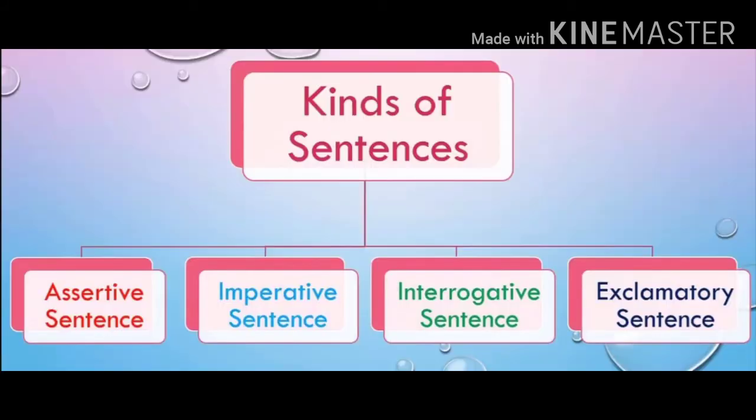Let's try and understand the different types of sentences. There are 4 types of sentences. The first type is called an assertive sentence. The second one is called an imperative sentence. The third type is called an interrogative sentence, and the fourth type is called an exclamatory sentence.